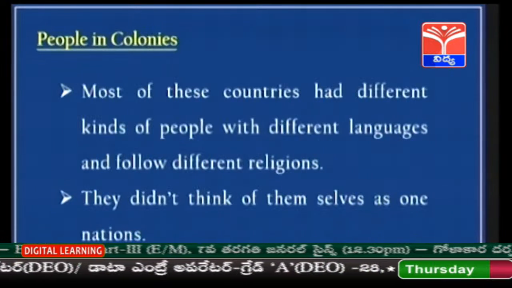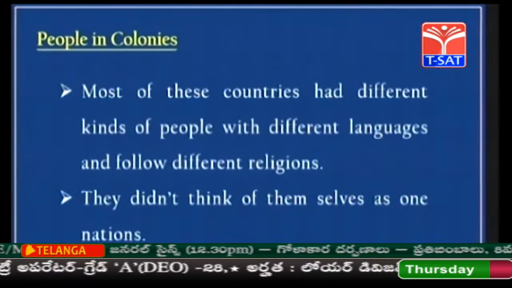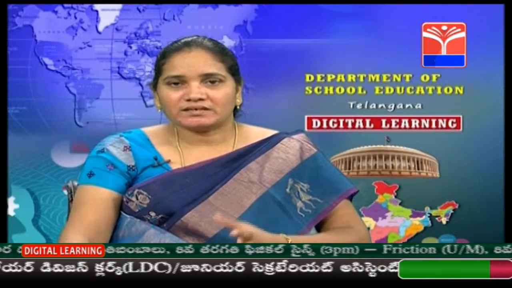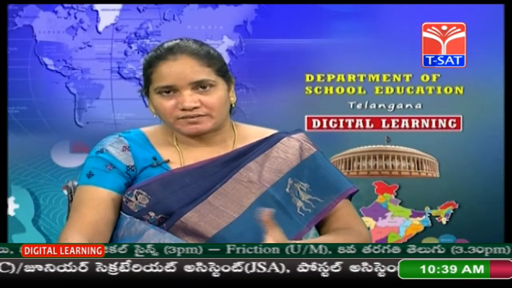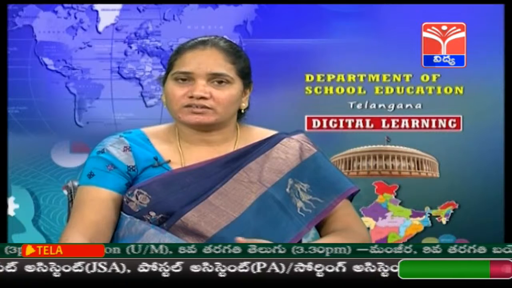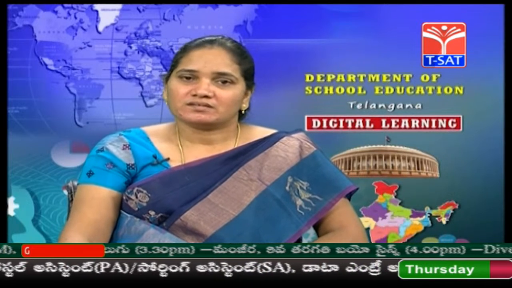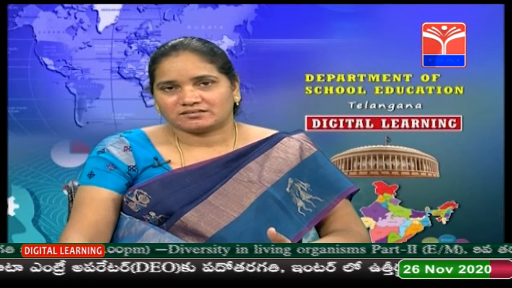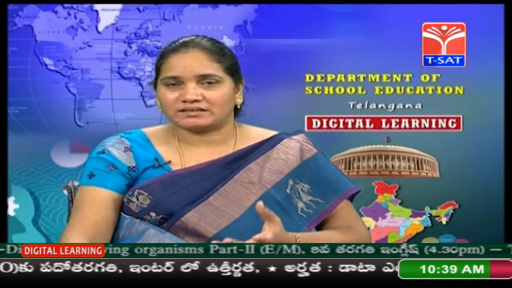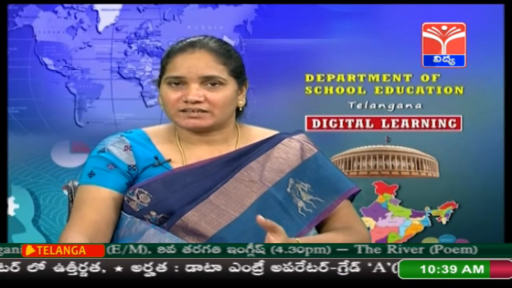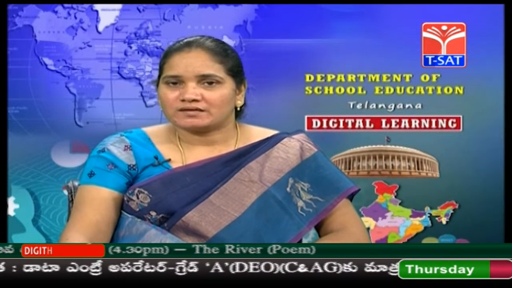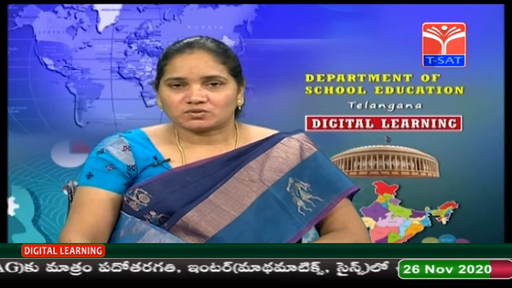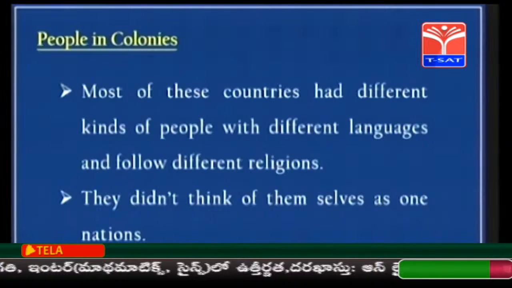Let's see the condition of people in the colonies. The people under these colonies were of different kinds, with different languages, and followed different religions. Because of that, they did not have a feeling of oneness. They all belonged to one country, but they did not feel like that. So that is a lack of nationalism. They did not think of themselves as one nation, so there was no unity among themselves.